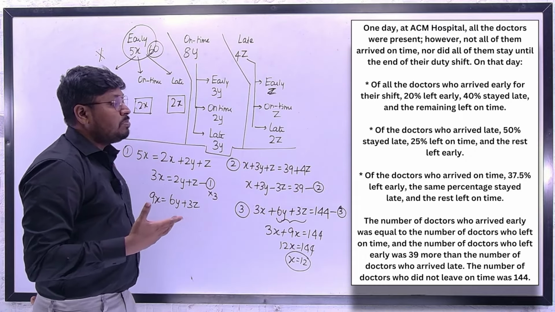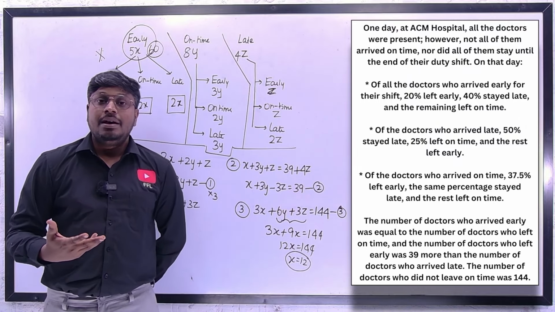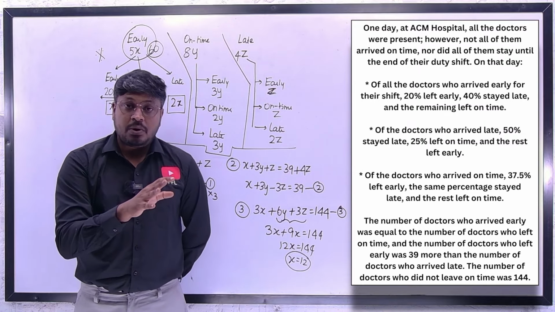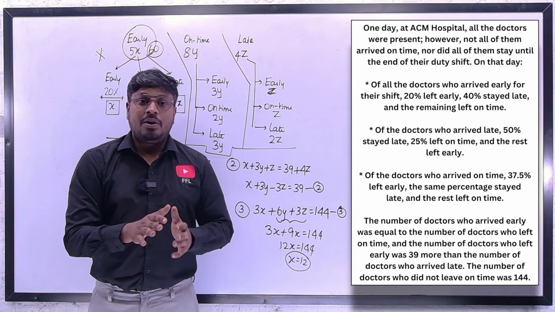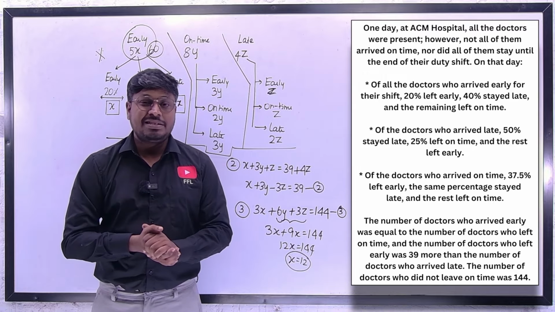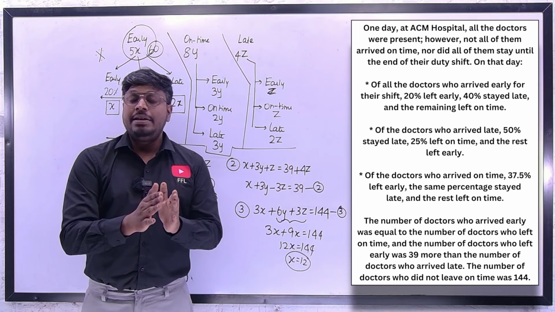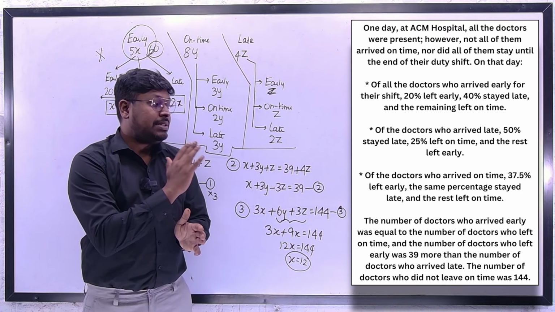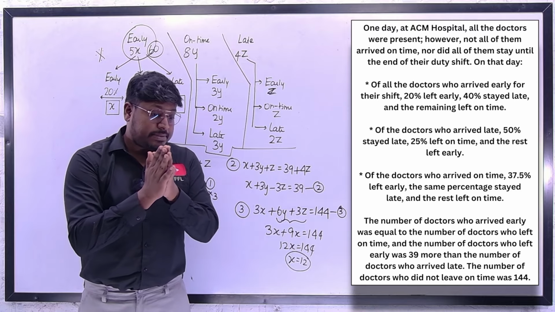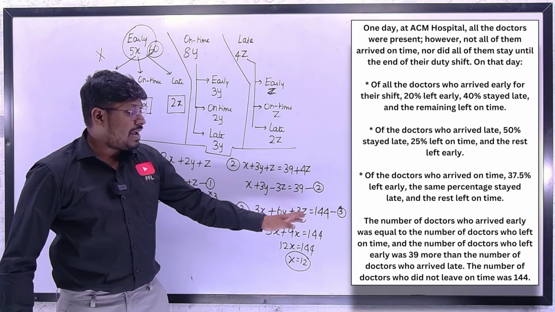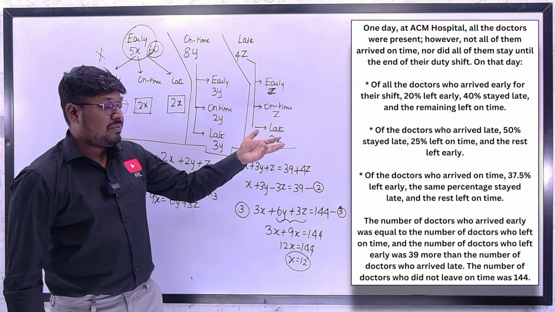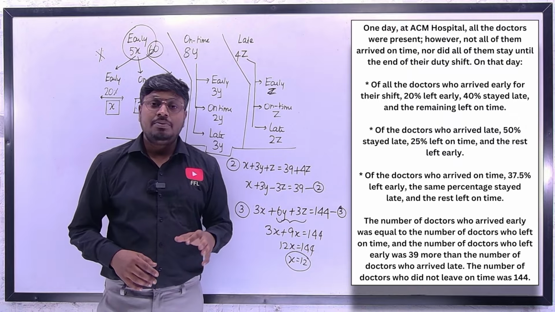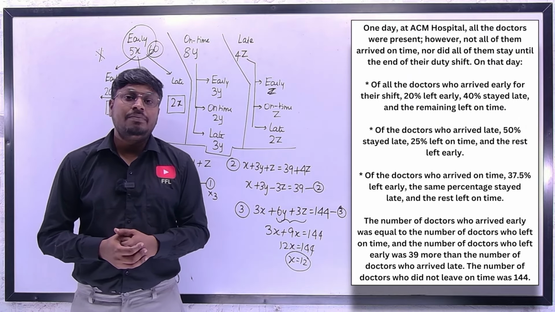When you practice more questions, automatically you will get how to assume a value. This kind of question can be seen in tough competitive exams, not on prelims, SSC or railway exams. Only if you are preparing for bank mains or CAT you can see these kinds of questions. So friends, if you find x, y, z, I hope you can find all the remaining 5 questions on the test. That will be easy, so you don't need to worry about it. Only framing the table chart alone feels difficult.